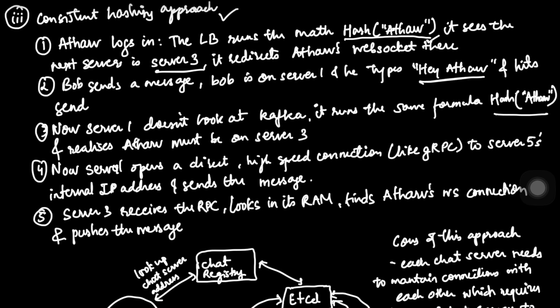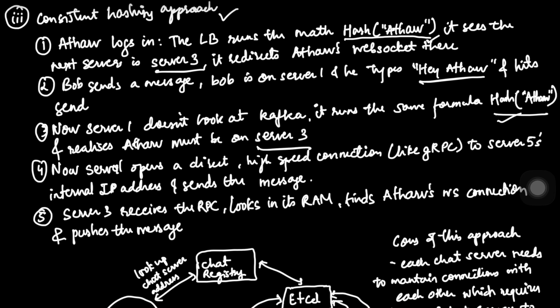Server 1 doesn't look at Kafka now. It doesn't look at the database either. It simply runs the exact same formula, which is hash of Athar, passing Athar's unique ID to whatever hash function we have. Because the math is consistent, server 1 realizes immediately that Athar must be on server 3, because the hash run on Athar's user ID immediately tells it that Athar is on server 3.